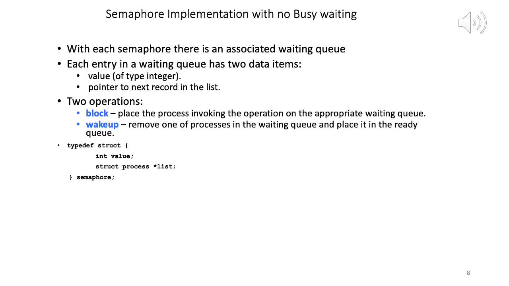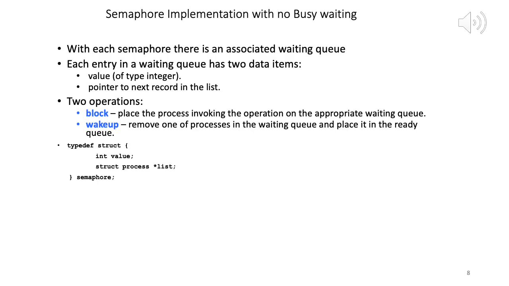Each of these nodes will be associated with one particular process. Two operations we have: block and wake up. Block places the process invoking the operation on the appropriate waiting queue. So if a process runs this block operation, we take the process and put it in the appropriate waiting queue.